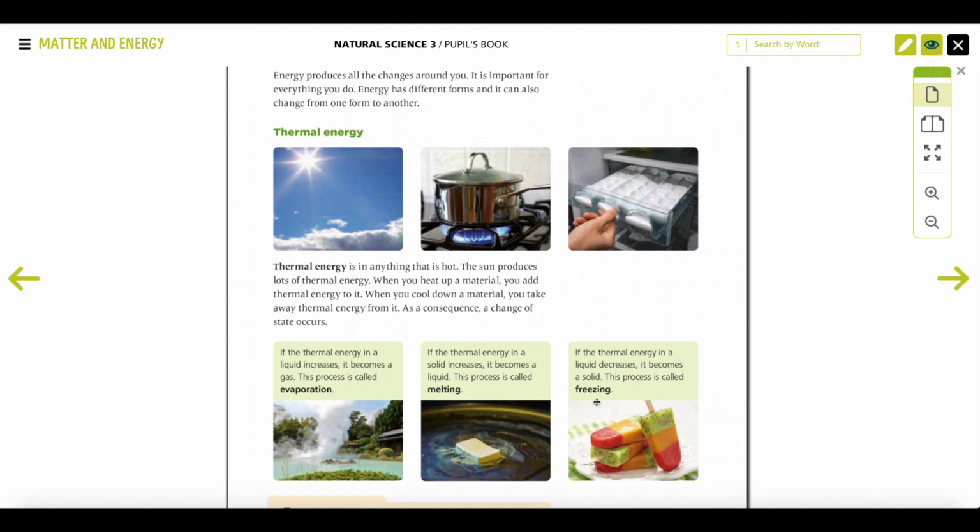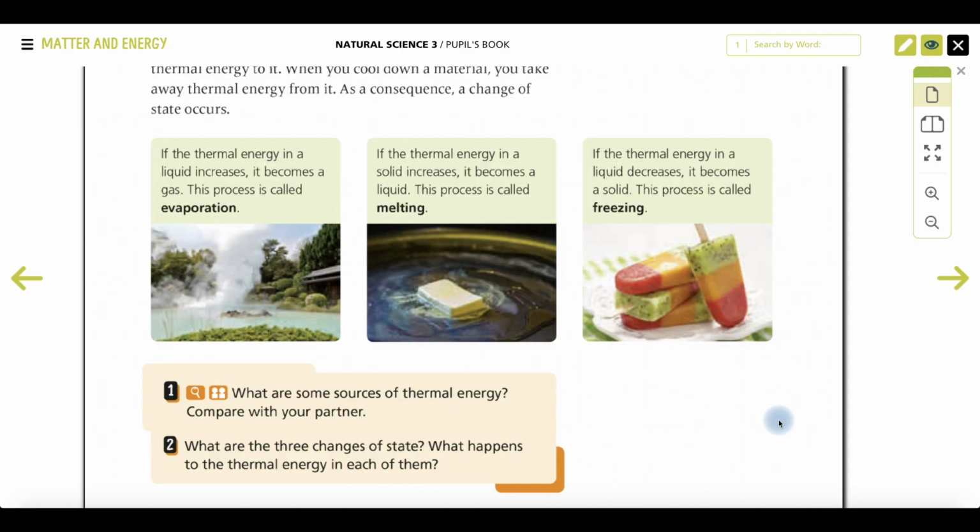And finally, freezing. When we have a liquid and we decrease its temperature, it becomes a solid. Cuando bajamos la temperatura de un líquido, lo que hace es que se transforme en un sólido, porque lo que hacemos es congelarlo, freezing, okay? Like the ice creams that you have here. Okay, I think this is easy.